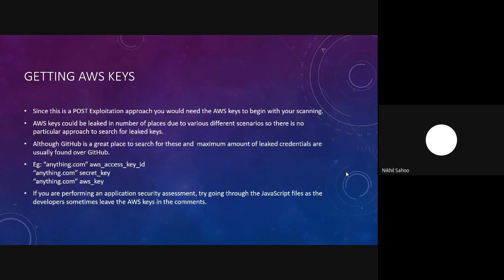And also, as we had seen in the data breach slide, the Tesla data breach happened because the attackers were able to access one of their S3 access keys and secret keys because of an unprotected Kubernetes console. So there are an infinite number of ways, and there's no predefined way. You can come up with your own technique and method to find AWS keys. And also try to read JavaScript files. As I said, I have found AWS keys a number of times just embedded in a JavaScript file.